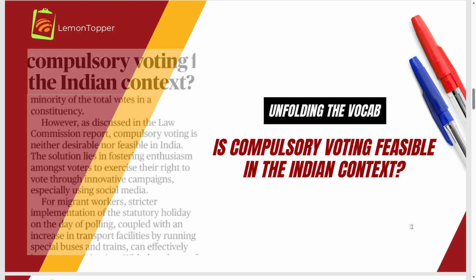You know that the right to vote is a statutory right. The article makes a case for compulsory voting, to what extent it is practically feasible in India, and what the cases are in countries across the world. Considering the Supreme Court even said that the right not to vote is also a freedom of expression under Article 19 as a fundamental right, the article speaks along these lines. Please go through this article. Let us go to the list of words from this article.